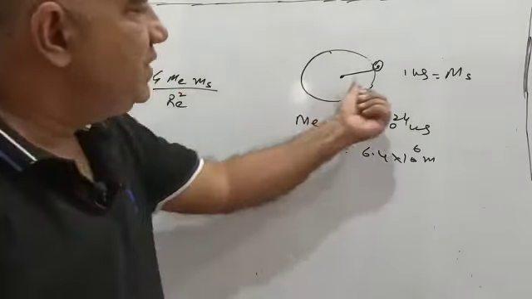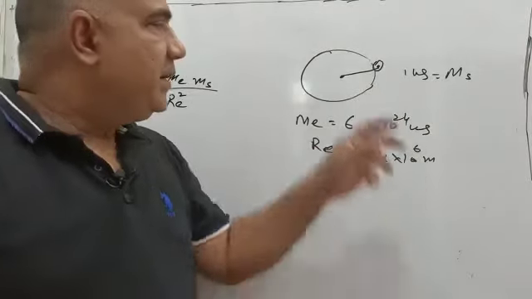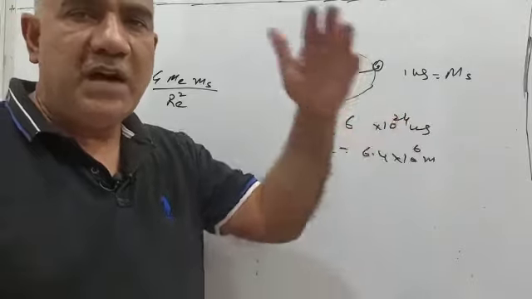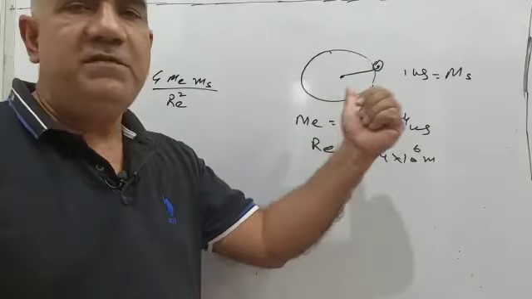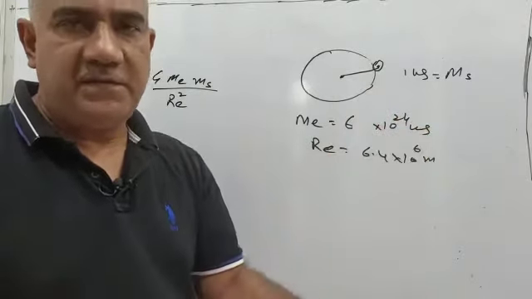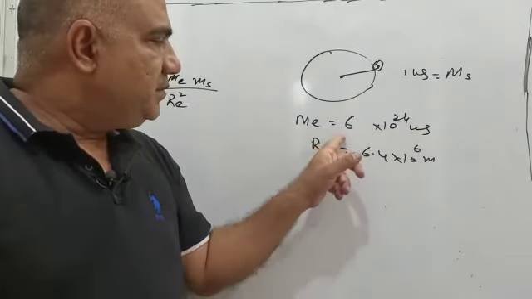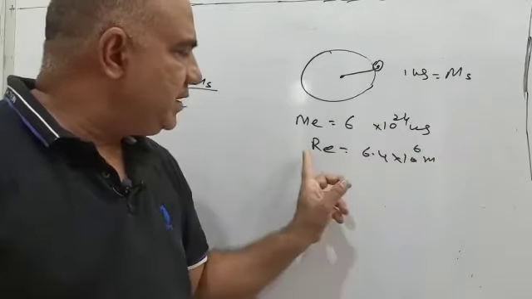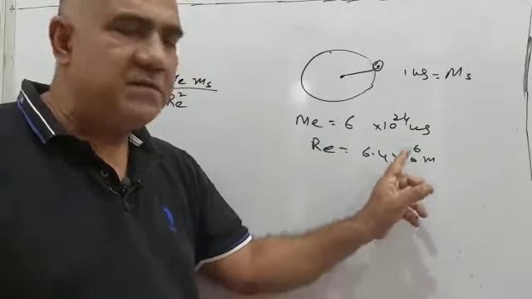The center to center distance should have been calculated, but in comparison with the radius of Earth, the radius of the 1 kg stone is almost negligible, so the distance between the two has been taken as the radius of Earth itself. The mass of Earth is 6 into 10 to the power 24 kg, the mass of the stone is 1 kg, and the radius of Earth is 6.4 into 10 to the power 6 meters.